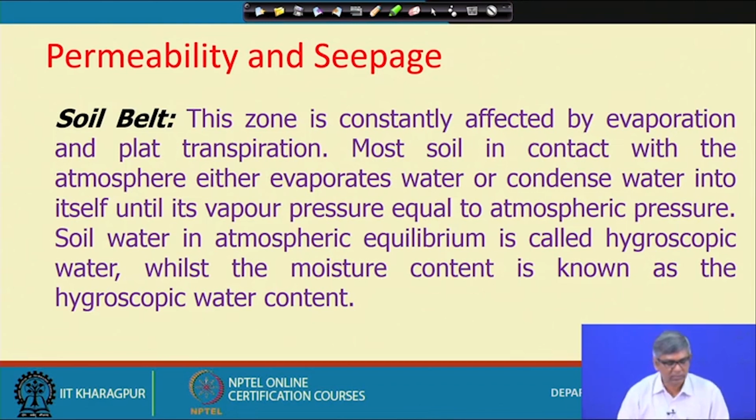Most soil in contact with the atmosphere either evaporates water or condenses water into itself until its vapor pressure equals atmospheric pressure, and soil water in atmospheric equilibrium is called hygroscopic water, while the moisture content is known as the hygroscopic water content. So, the top soil is called the soil belt, and the roots of the plants are in that zone and continuously take water from it.